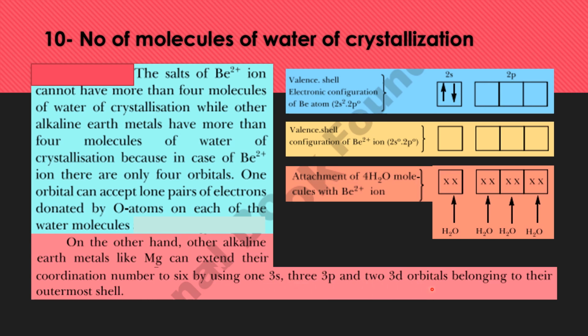But in beryllium there is no d orbital, so it can accommodate only 4 water molecules of crystallization, while the other alkaline earth metals have d orbitals in them, and due to the presence of these d orbitals, they can coordinate with more than 4 water molecules, so their coordination number will exceed 4.